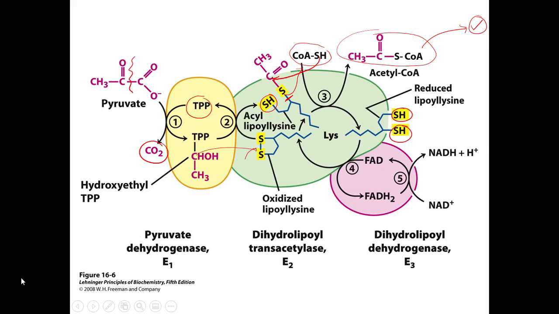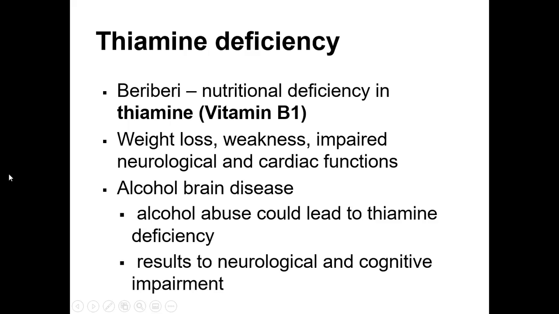So, we have mentioned here in the E1 that you need here the thiamine pyrophosphate. So, we have a condition kasi called thiamine deficiency. Meron tayong tinatawag na condition that is called beriberi. So, that is the nutritional deficiency in the thiamine. So, thiamine is the vitamin B1. So, kaya minsan may mga nagtitake tayo ng mga vitamin B complexes as gamot-gamot.